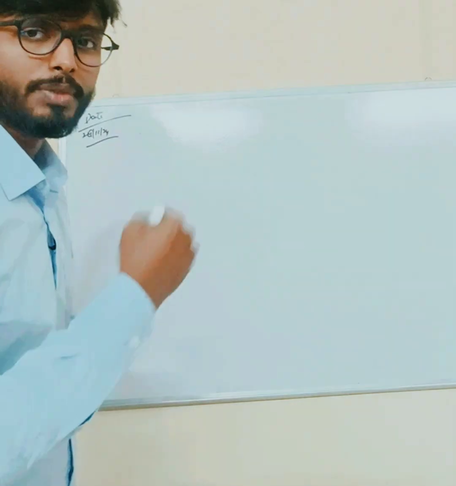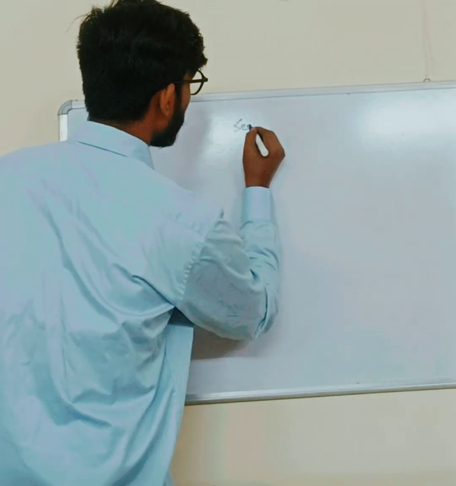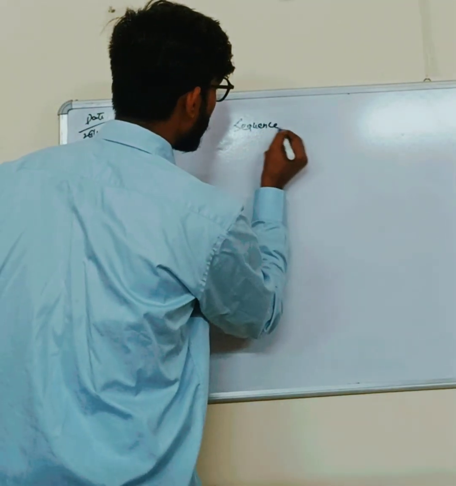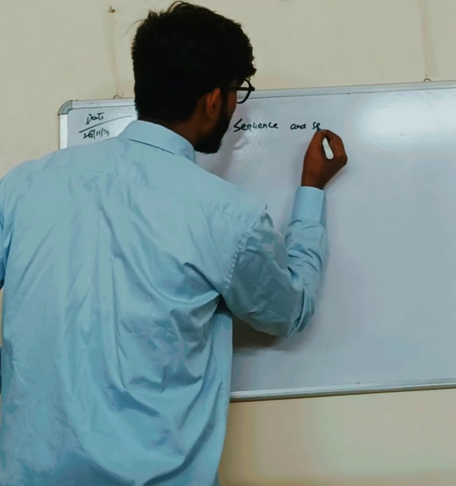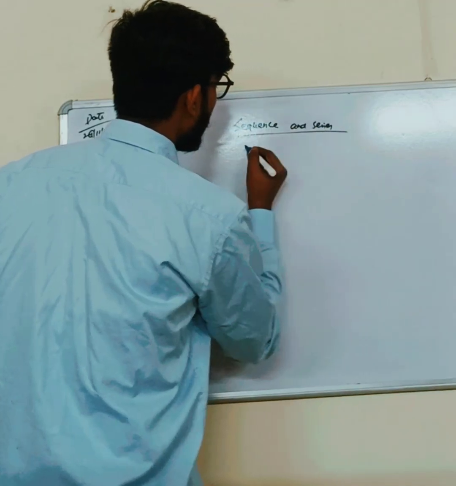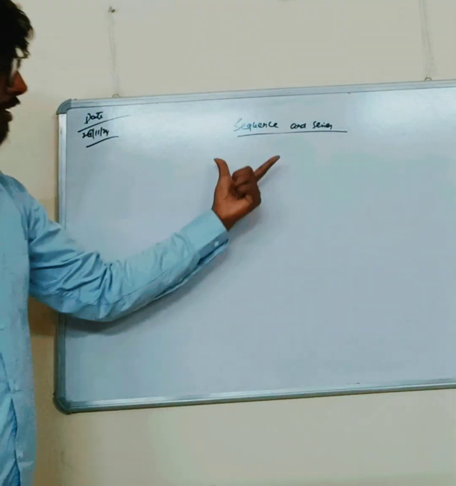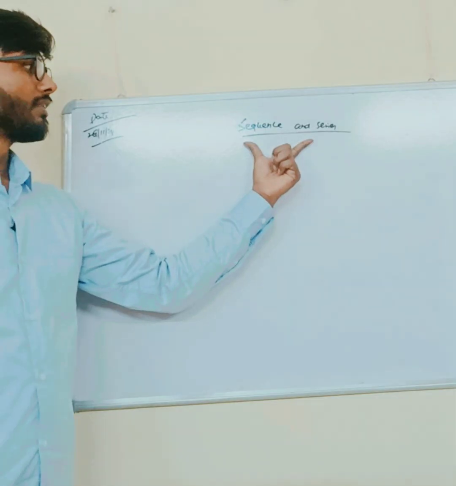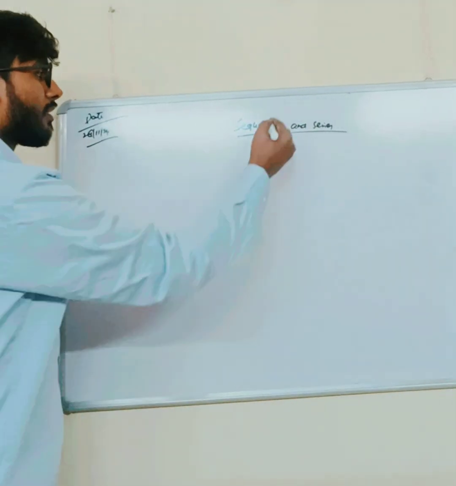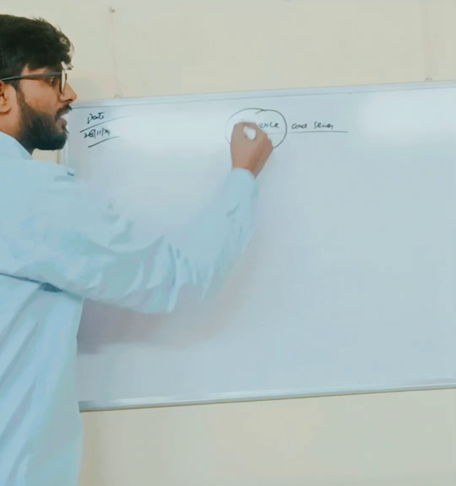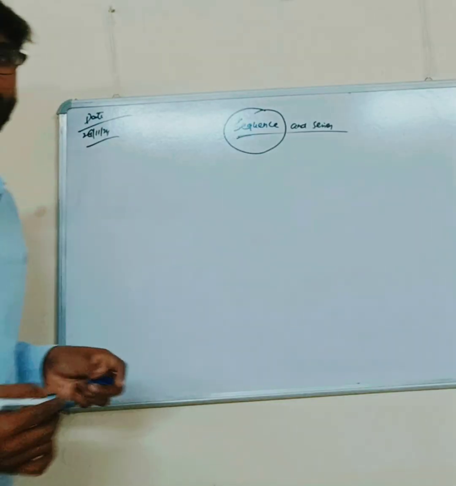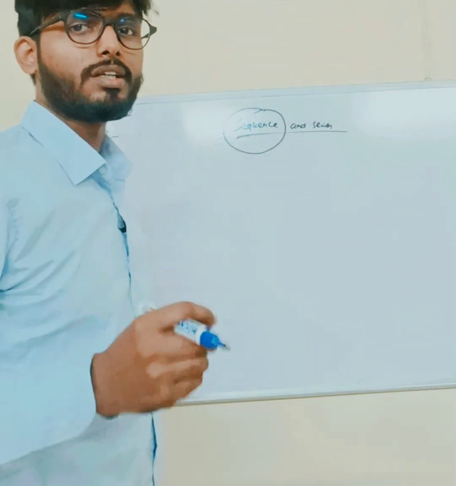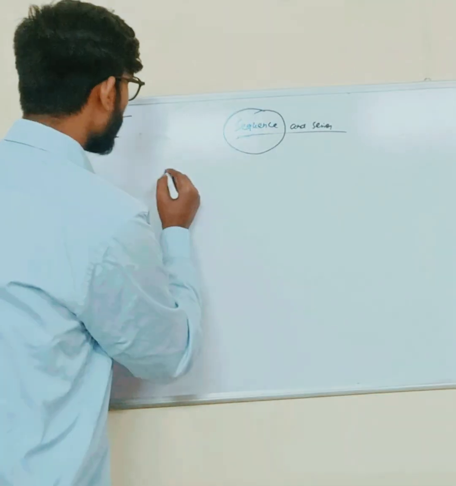So the topic is sequence and series. The name suggests that the first one is the sequence, so first we need to know what a sequence is.